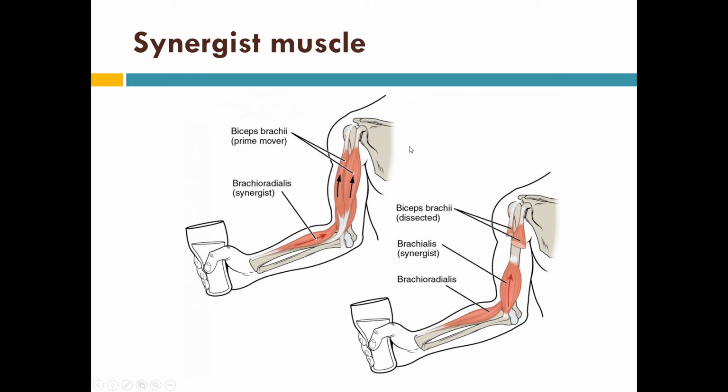A simple example: when the biceps is working as a prime mover, the brachioradialis is working as a synergist to flex the elbow joint. We can understand. Also, the brachialis acts as a synergist, and these synergists are working on the elbow joint.